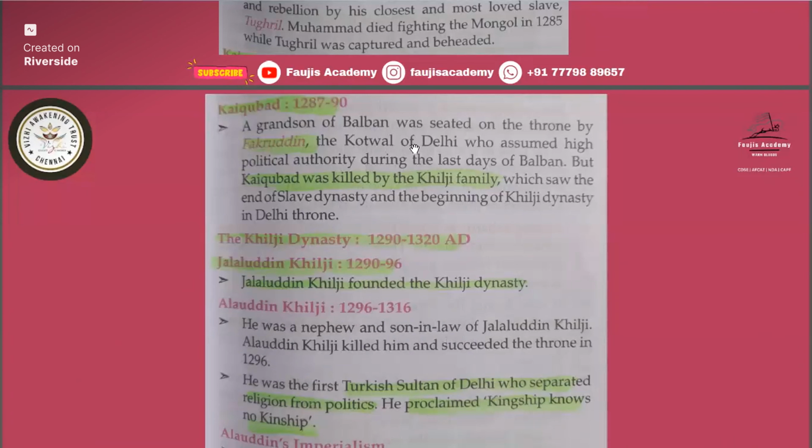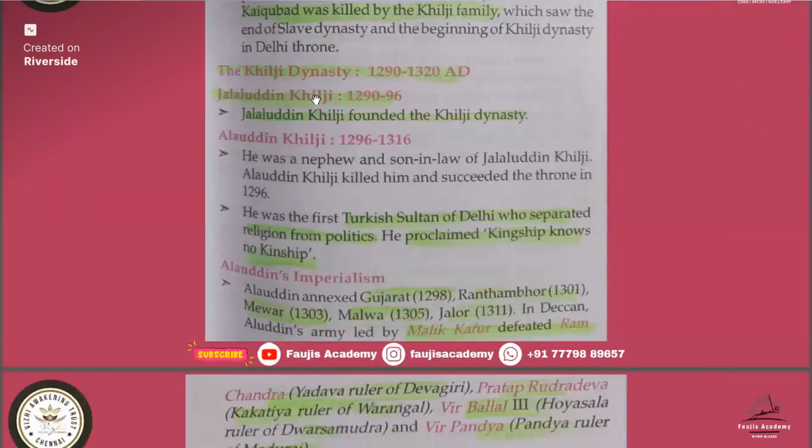We saw the end of the slave dynasty and then the start of the Khilji dynasty on the Delhi throne. The Delhi slave dynasty ruled till 1290 AD. After that, the Khilji dynasty started ruling. They ruled from 1290 AD to 1320 AD, a shorter period. Okay. Who was the founder of the Khilji dynasty? Jalaluddin Khilji was the founder.